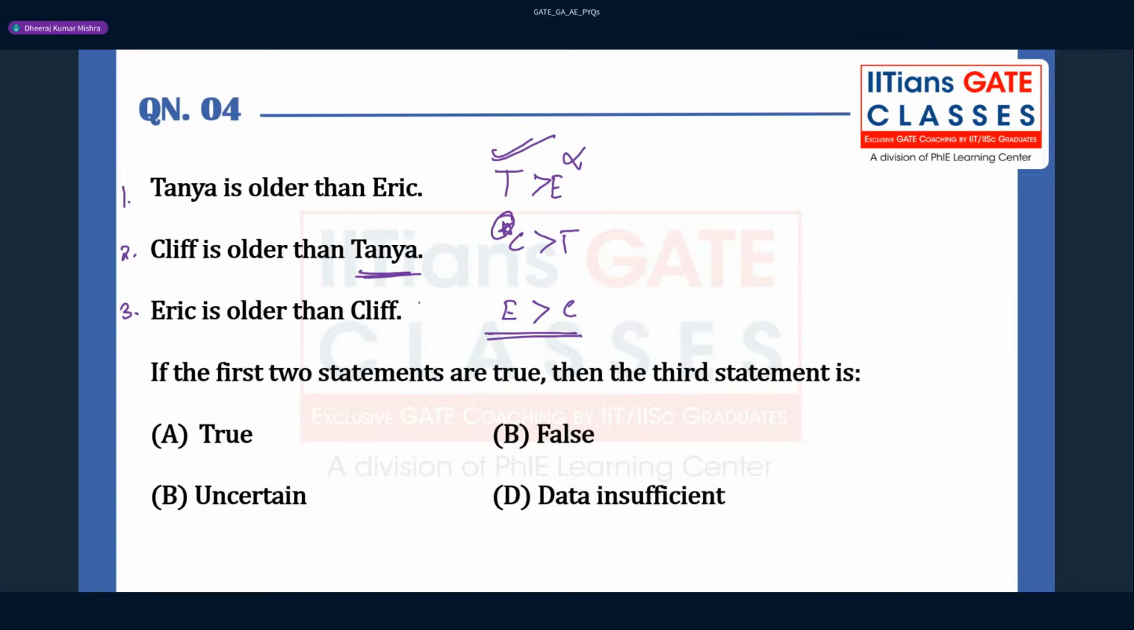So this sentence is wrong, right? So option B will be correct here. Because this Eric cannot be older than Cliff. Already you have seen that Tanya is older than Eric, so it is already knocked out. So option B will be correct for this question. Yes. So you guys can also see the official key. In the official key also this option B is correct and our reasoning is also okay, right?